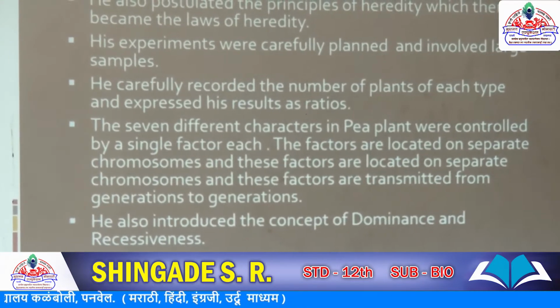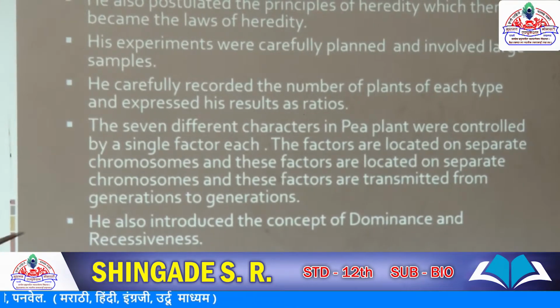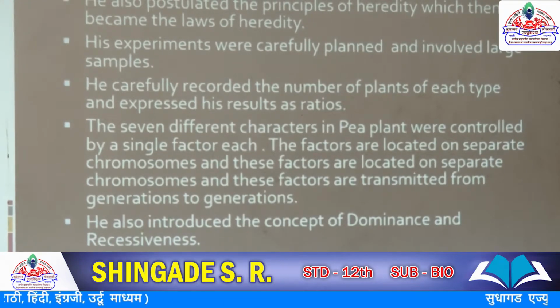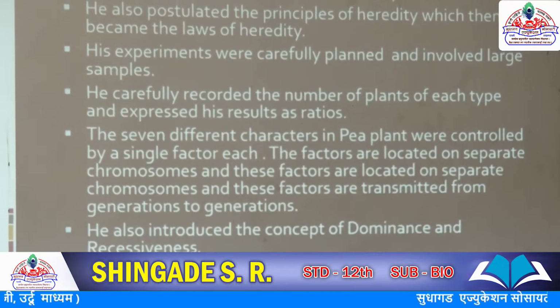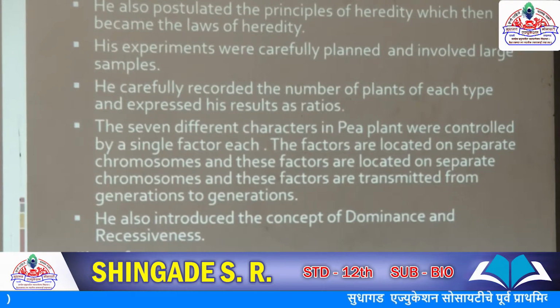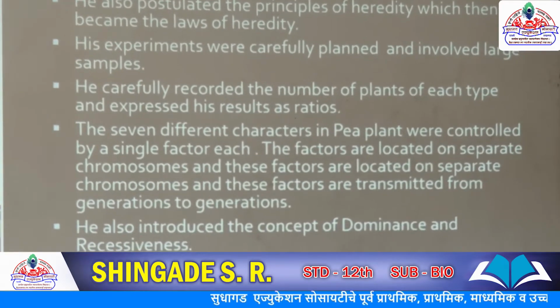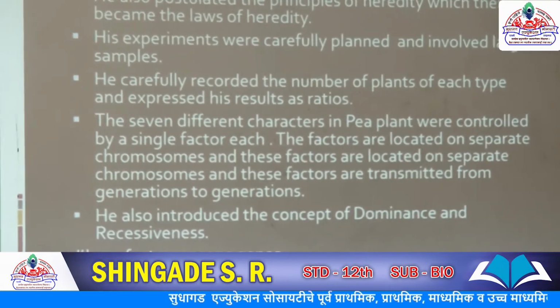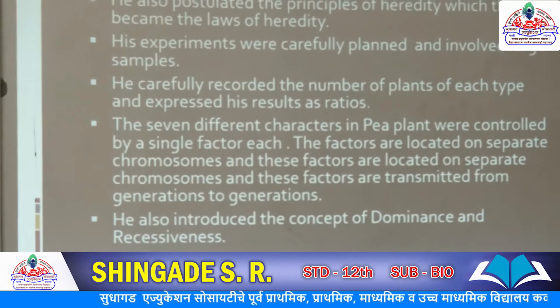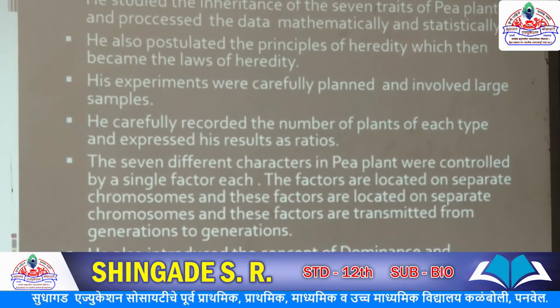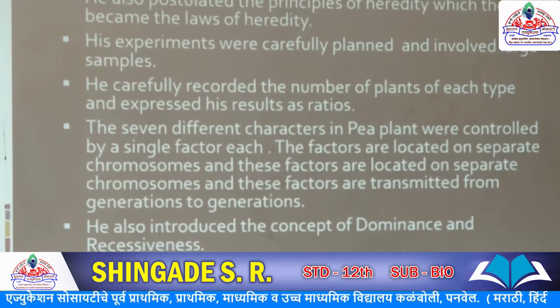Another reason is that he also introduced the concept of dominance and recessiveness. In Mendel's characters, one character is dominant, the other is recessive. These are some factors behind Mendel's success. When we say factors, now factors are called genes.